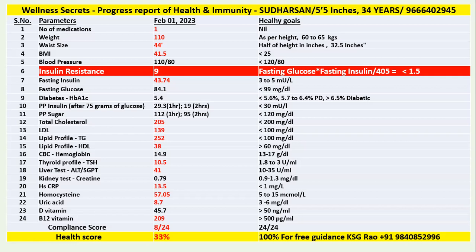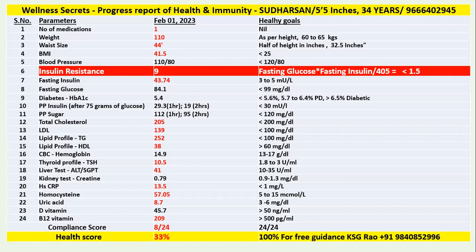And then I asked him to check the PP sugar and PP insulin after taking 75 grams of glucose. And look at this, fantastic, his pancreas is working. His fasting insulin is below 30, excellent. After 2 hours, it's 19 only. And his sugar is 95 after taking 75 grams of glucose. That means he's extremely healthy in terms of pancreatic health.